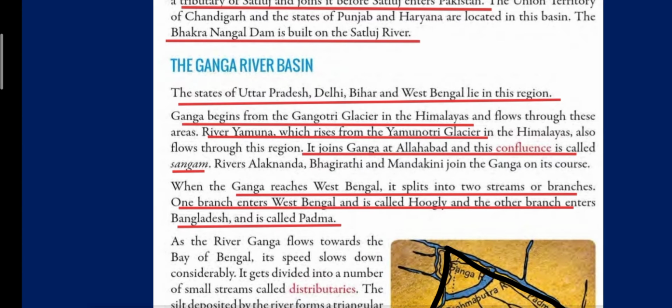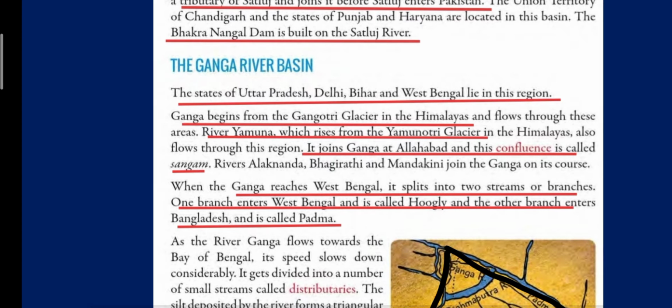So, children, the states of Uttar Pradesh, Delhi, Bihar, and West Bengal lie in the Ganga River Basin. So, these all states are lying in the Ganga River Basin, and the river Ganga is originating. The Ganga River begins from Gangotri Glacier in the Himalayas. Now, what is a glacier? A glacier is a mountain of ice. So, Ganga begins from this mountain of ice, which is known as Gangotri Glacier.